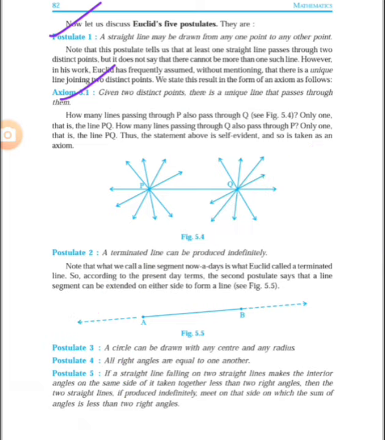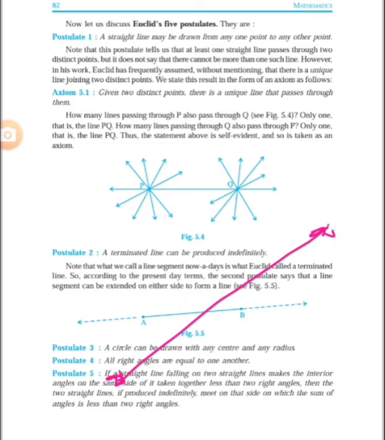Now there is the second postulate: a terminated line can be produced indefinitely. That means suppose we have 2 points and there is one line. This is a terminated line, right?